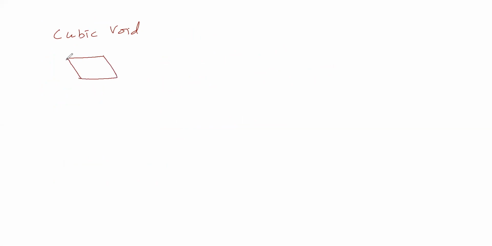We are considering the cube. In the cube we will keep constituent particles in the corners and in the body center. So in the body center we will keep the constituent particle. In the body center we placed a constituent particle.